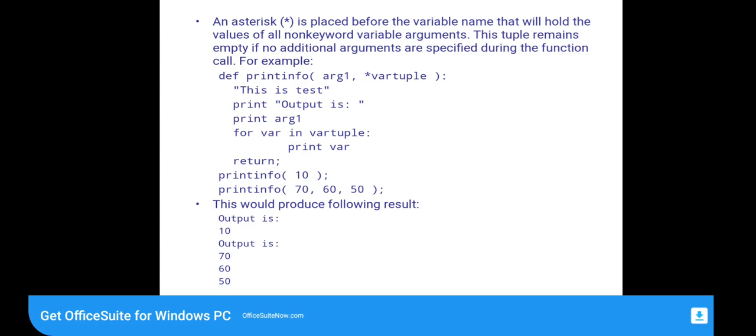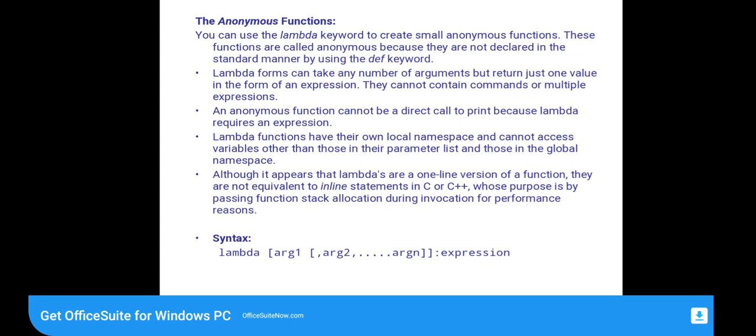The printinfo function will produce the result. First it will produce the value 10. Then the second printinfo call will show the result 70, 60, then 50.